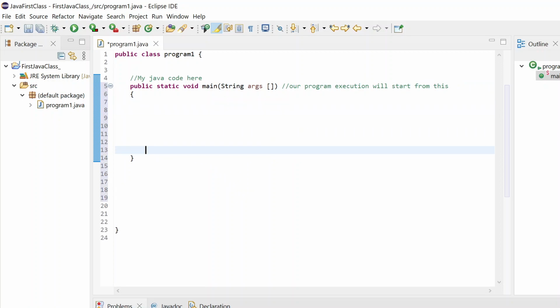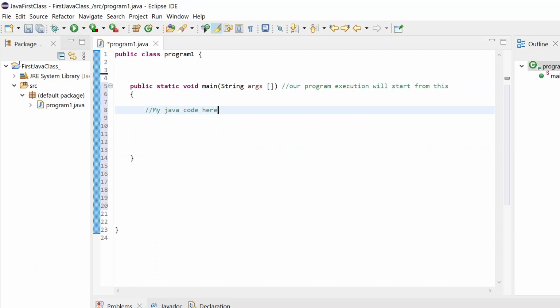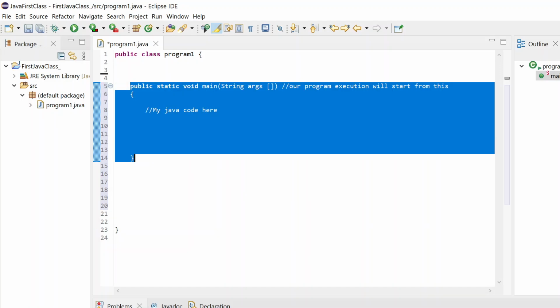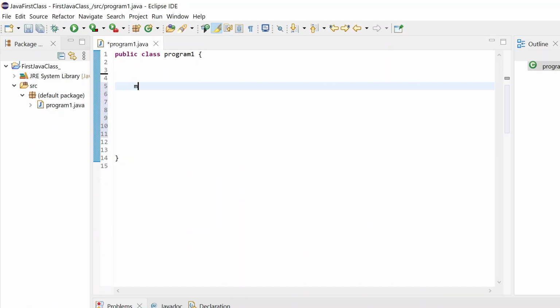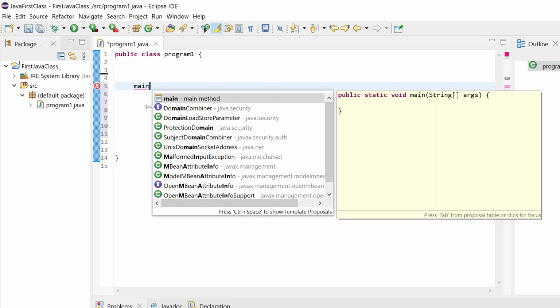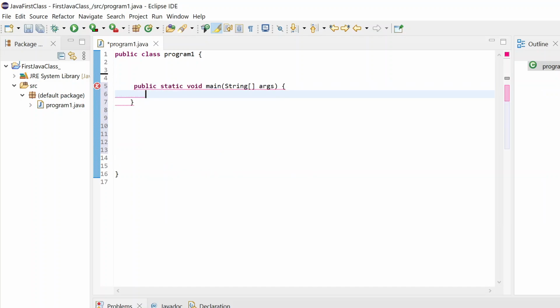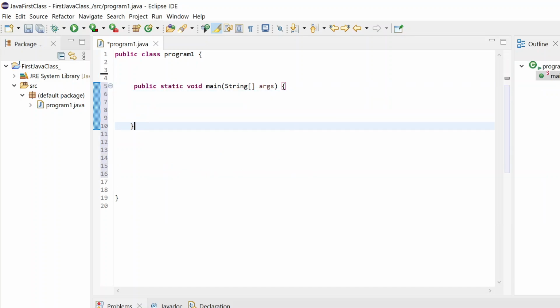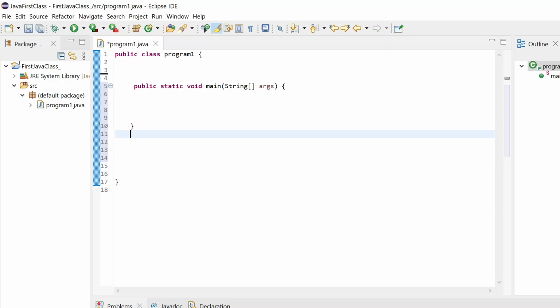So just see here, once I have written this, I will put all my Java code here. Earlier I wrote on the top, we need to write all our Java code. There is one shortcut. If you don't want to write it, just say main and press Control space from your keyboard. Then click the first one, and it will automatically create one public static void main method for you. Is this part clear to everyone?